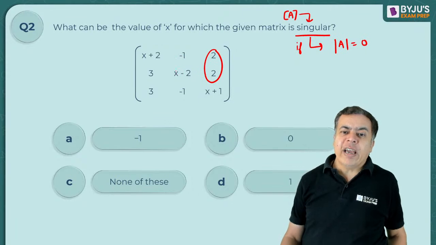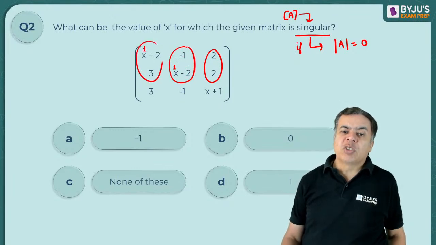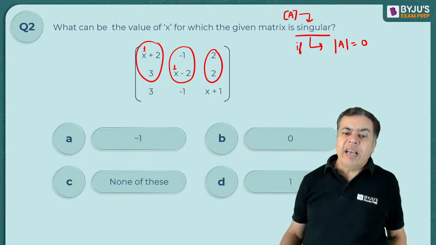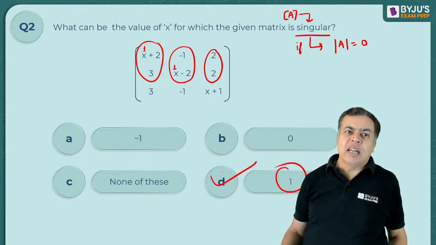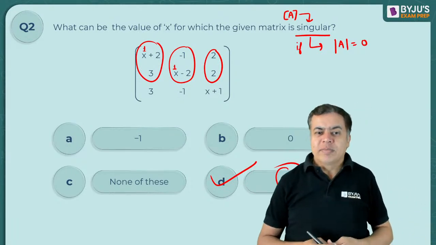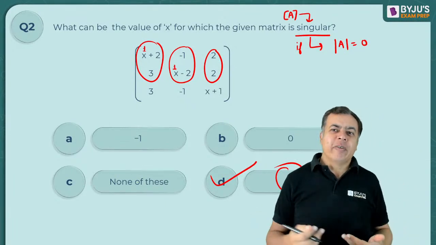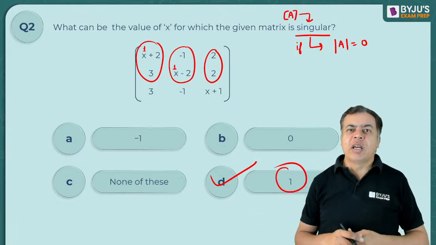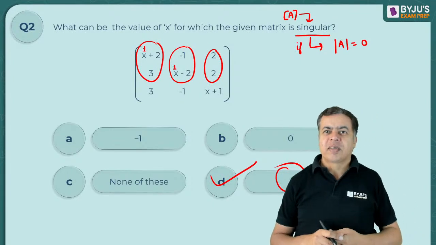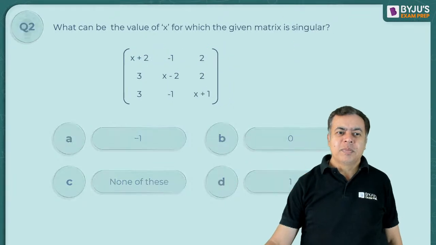If I take x to be 1, 1 minus 2 will be -1, so this will also be the same. If I take x as 1, 1 plus 2, this will be the same. So at x equal to 1, all the rows will become the same. So if two rows are identical, the determinant value is 0, so it is a singular matrix, right? Okay, so let's move to the next one.